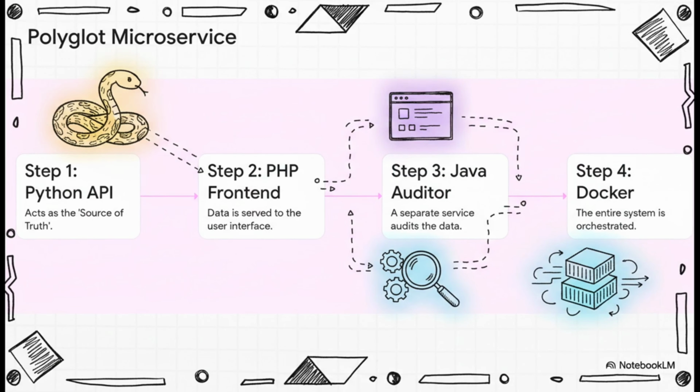And to prove you're ready for the enterprise world, you'll actually build a Polyglot Microservice system. Your Python API becomes the single source of truth, serving data to a PHP frontend on one side and a Java service on the other, all of it seamlessly managed with Docker. This right here, this is a skill that gets you hired.